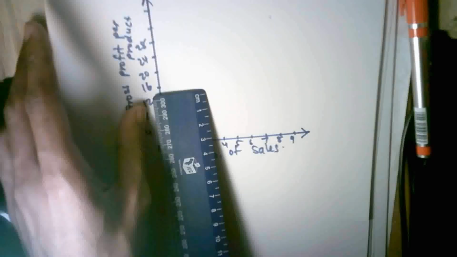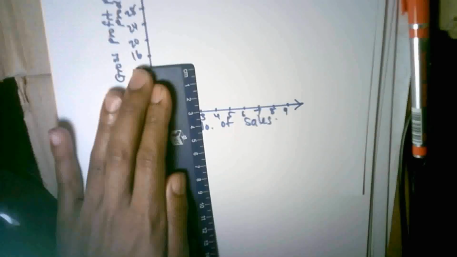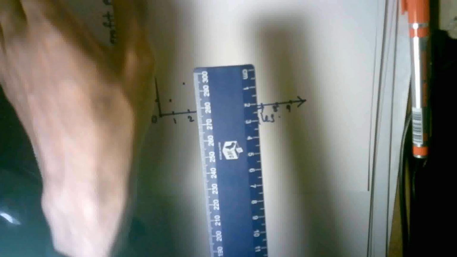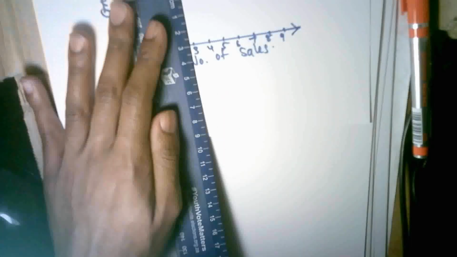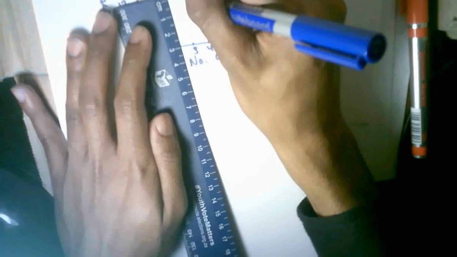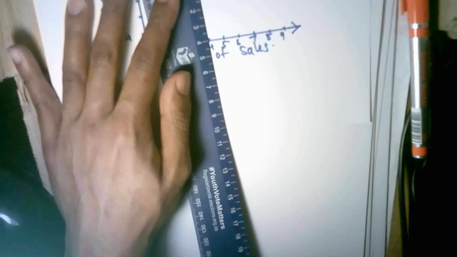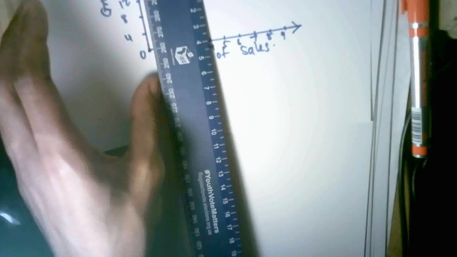Just bear with me. 3 and 12, right? Let's get this up. I just have this object in the way, so it's kind of awkward to do. Yeah, there we are. 3 and 12. Then we have 4 and 16. 4 and 16 as such, and the coordinates can continue.